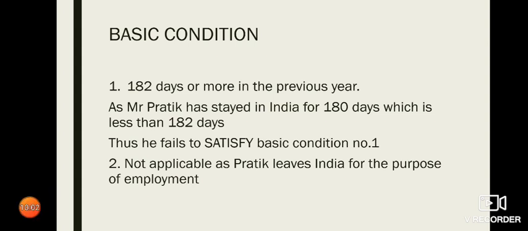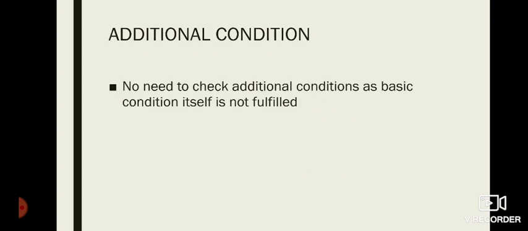And the second one, basic condition number 2, is not applicable as Pratik leaves India for the purpose of employment. So only the first basic condition is checked and he fails to fulfill the first basic condition. The second basic condition is not applicable. And additional conditions, we know what the additional conditions are.